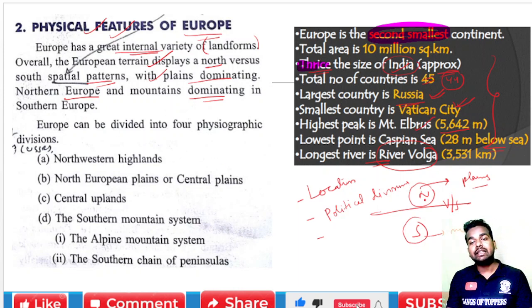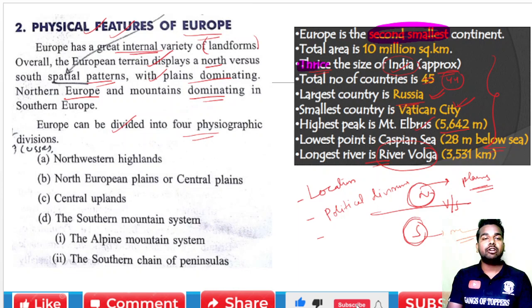So we can see that there is a large pattern difference between northern Europe and southern Europe. In northern Europe plains dominate, and in southern Europe mountains dominate. Now, Europe can be divided into 4 physiographic divisions. How many physical divisions? Europe can be divided into 4 physiographic divisions.